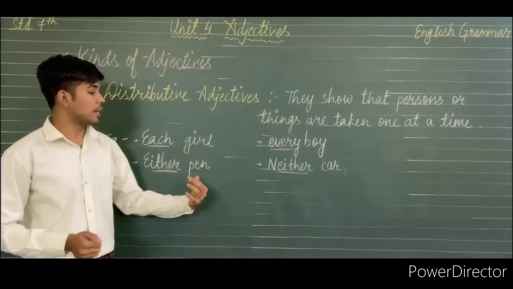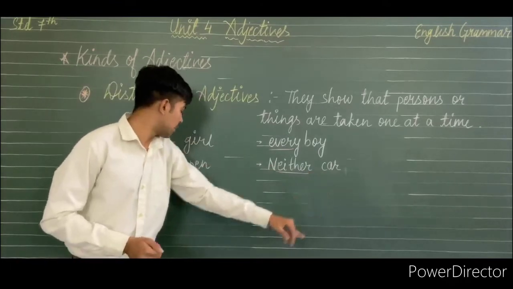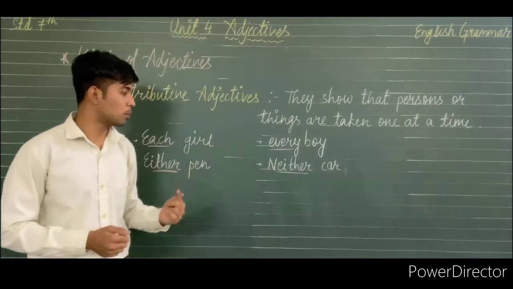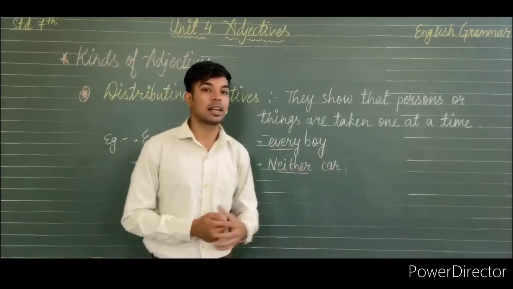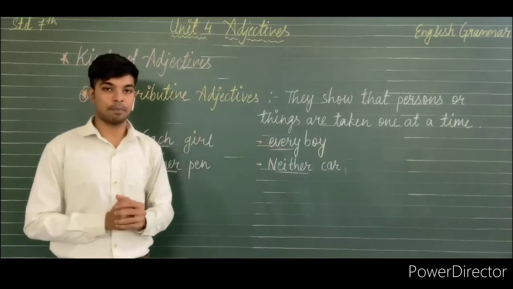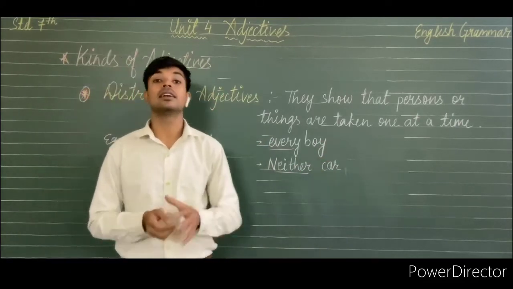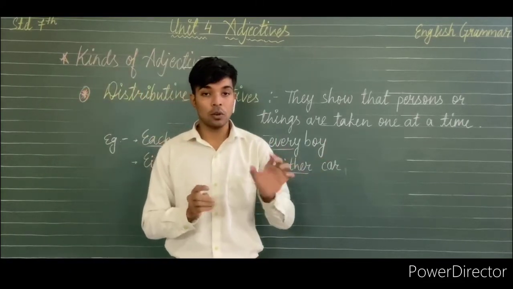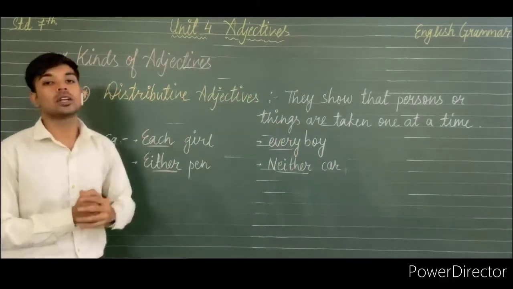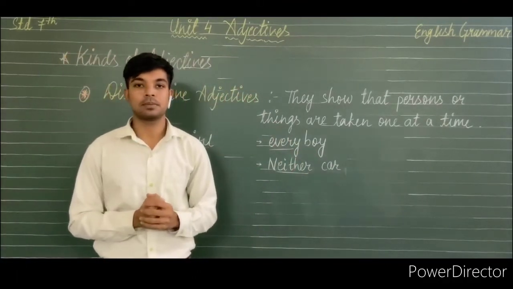Then either pen or neither card. Either means one of the pens from the group, either pen, and neither card means there are different cards but none of them. So they are distributing one noun from the group. So that's why they are called distributive adjectives.